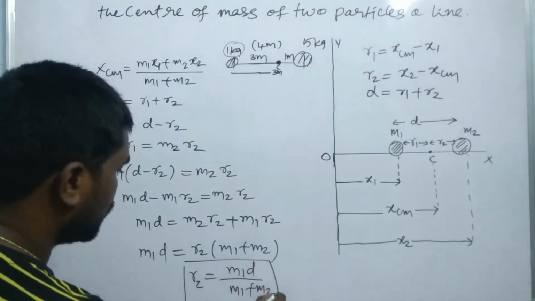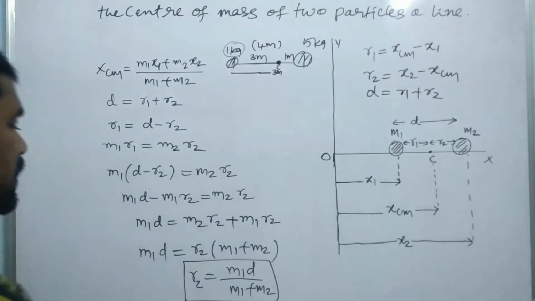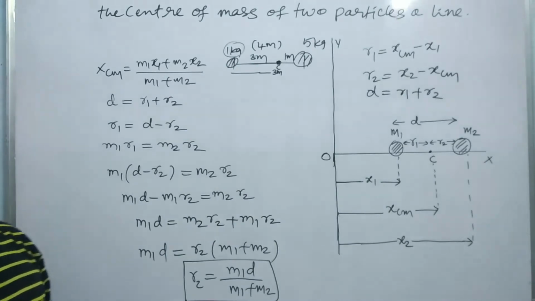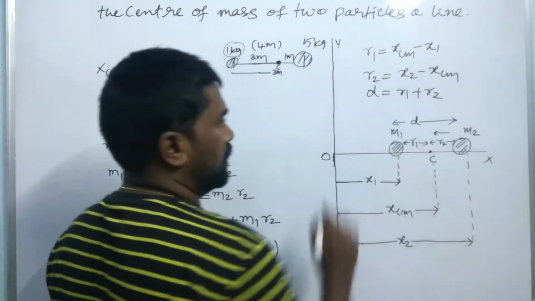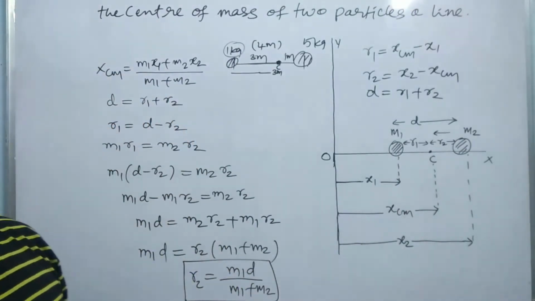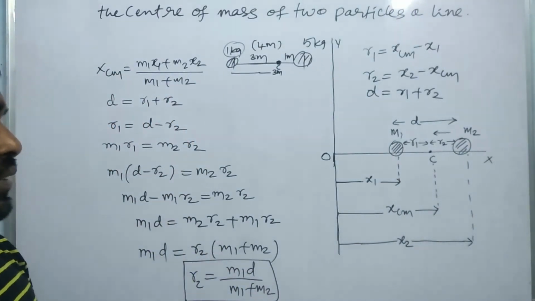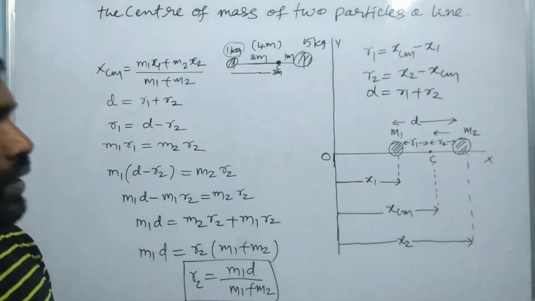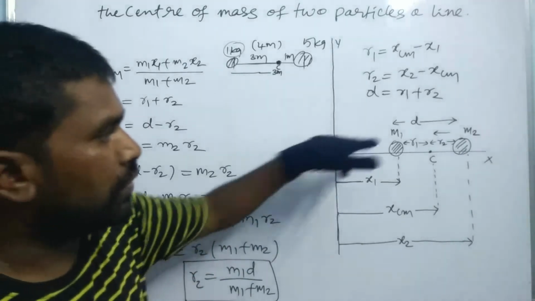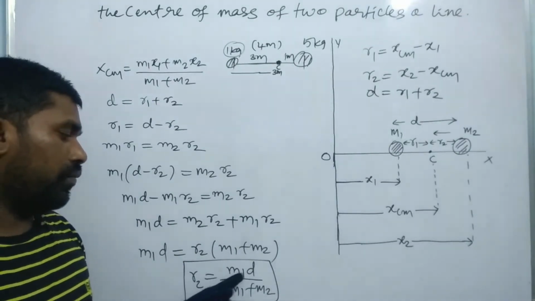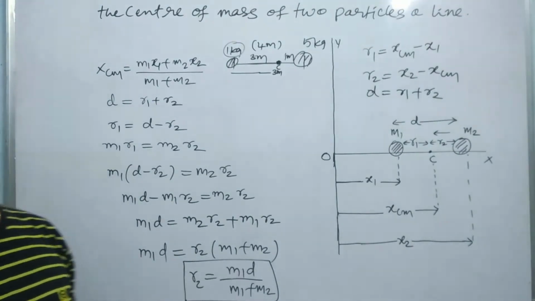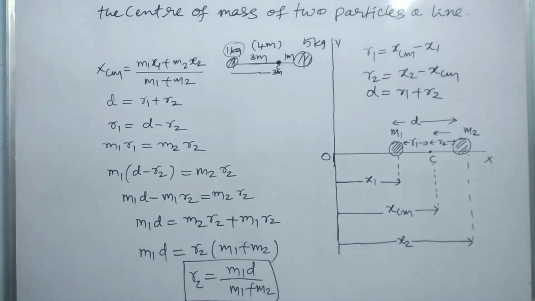So this is the very shortcut method. We have to find the distance of the second particle, the distance along with the first particle. So how can we find the center of mass? Along with the M1, you have to find this. So R2 is equal to M1 D by M1 plus M2.